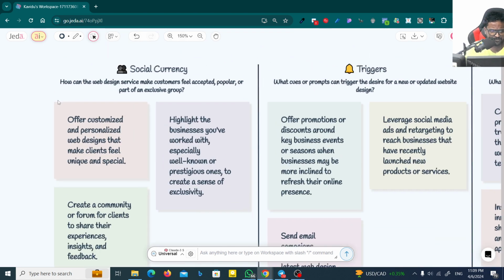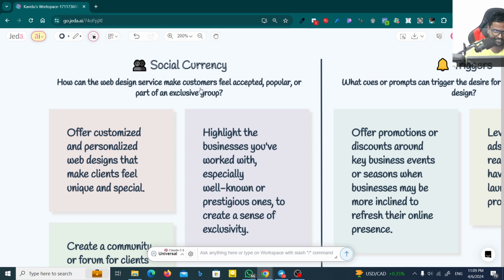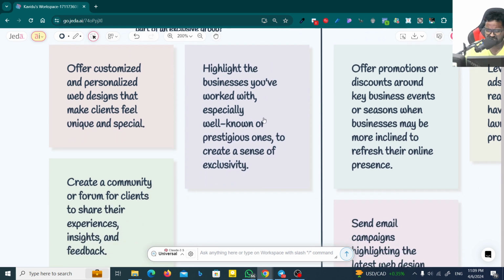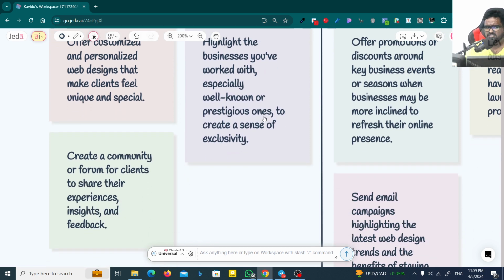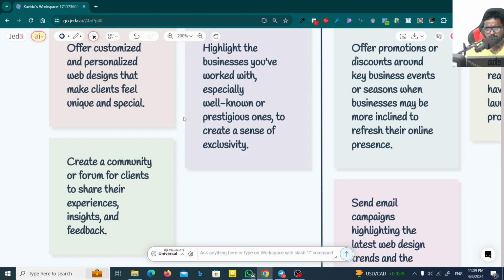Let's look into them. Okay, now you can see social currency: how can the web design service make customers feel accepted, popular, or part of an exclusive group? Yeah, let's see what the suggestions are. Okay, these are the suggestions you got for your digital product or service. Actually, I will show you how you can generate this kind of thing by using Jeda AI later. But just remember, you have to learn about this and how to work with it.